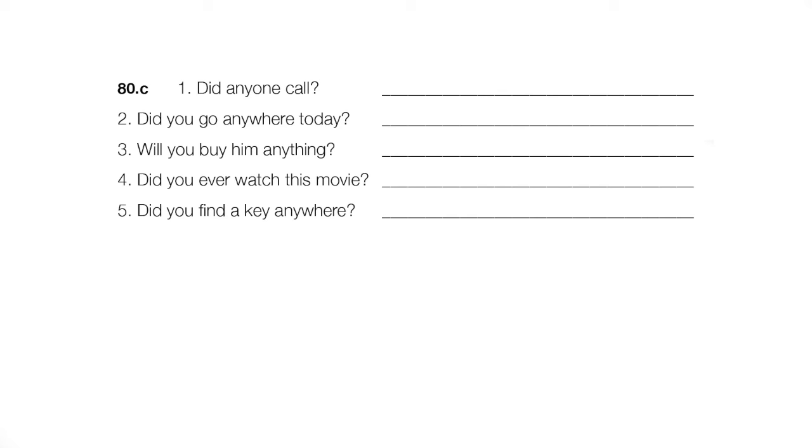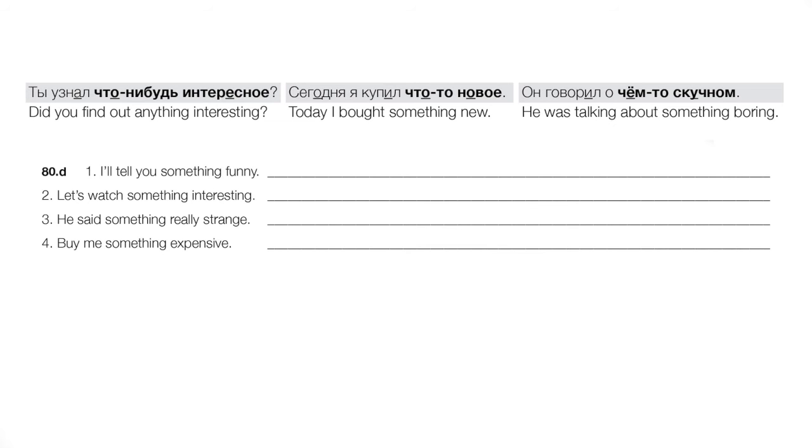Okay, 80.5, indefinites with adjectives. Now here, this is kind of a little detail, right? We often combine indefinites with a neuter singular form of the adjective. And that will give us useful expressions like anything interesting or something new. For example, ты узнал что-нибудь интересное?